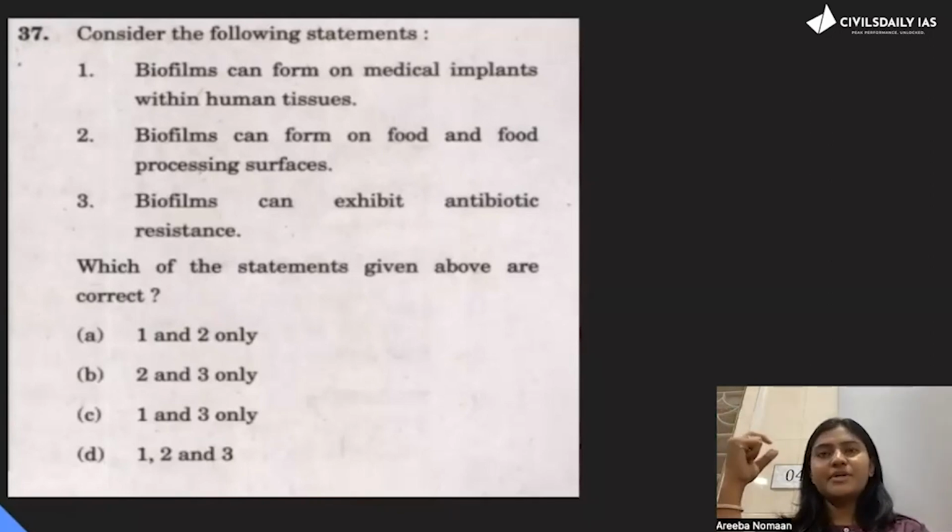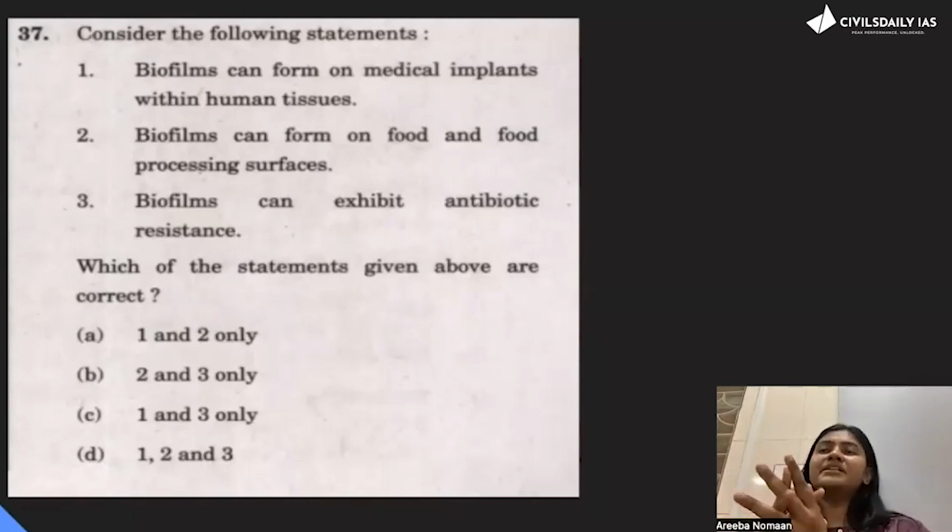So there might be a situation where you don't even know what biofilms are. Obviously, we are not biology students or we have not done some research. We don't know what this is. In my case, I knew what biofilm is, but I wasn't aware of all of these things. But see, what they have given as a hint is the word can. And science is one thing where there are immense possibilities in future. What we are doing today might be 5 times faster tomorrow. What we are not able to think today might be implemented tomorrow. So there is immense possibility in science, and that is why the term can becomes very significant here.